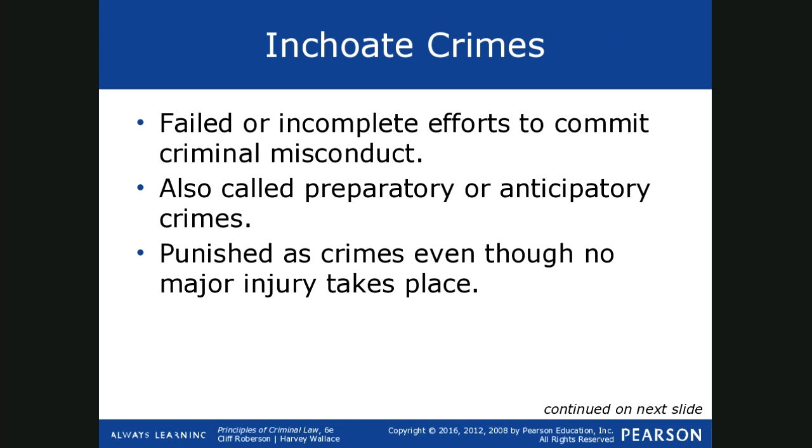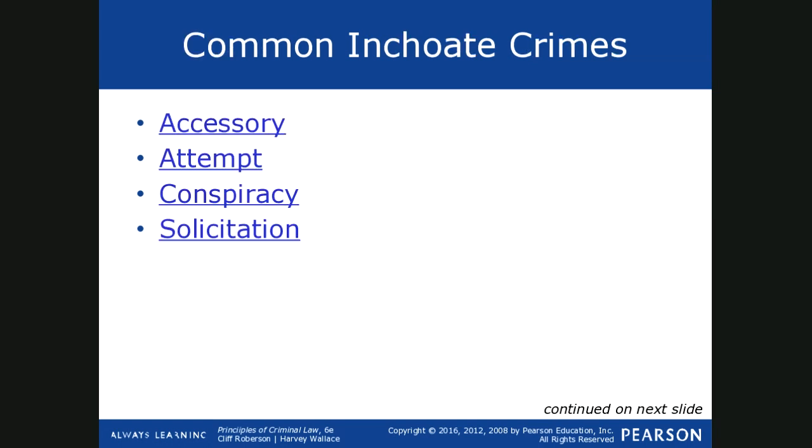These are failed or incomplete efforts to commit a crime, but they're also called preparatory or anticipatory crimes, and they're punished just like crimes, even though no major injury or loss has taken place. All right, so the 4 most common inchoate crimes are accessory, attempt, conspiracy, and solicitation. And in this video, we will be covering attempts and solicitation.